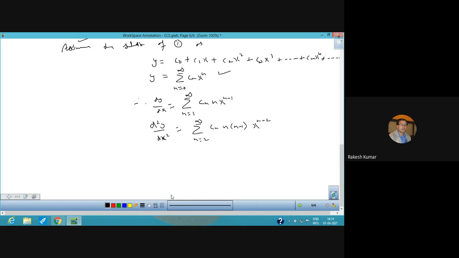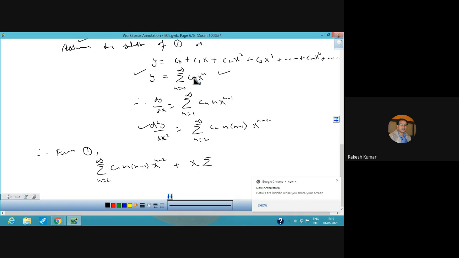Now you can use these values in the given differential equation. We require y and we require the double order derivative. Therefore, by putting the values of y and d²y/dx², you will have the summation n from 2 to infinity of cn n(n−1) xⁿ⁻² plus x times the summation, we require y here, n from 0 to infinity of cn xⁿ, is equal to 0.